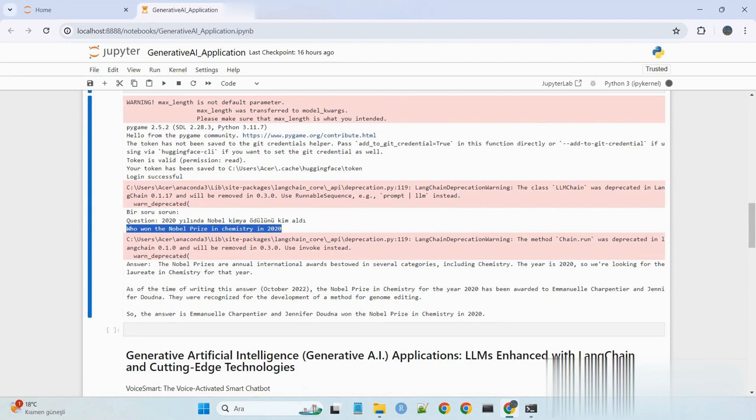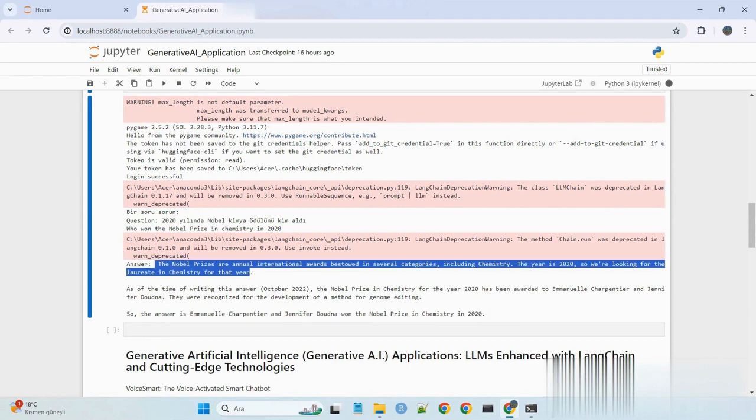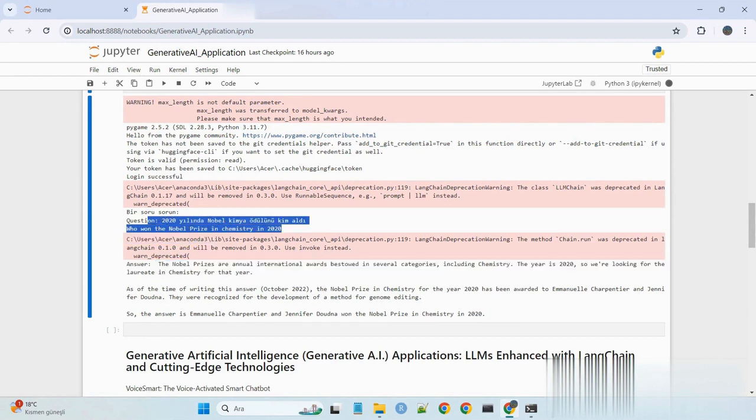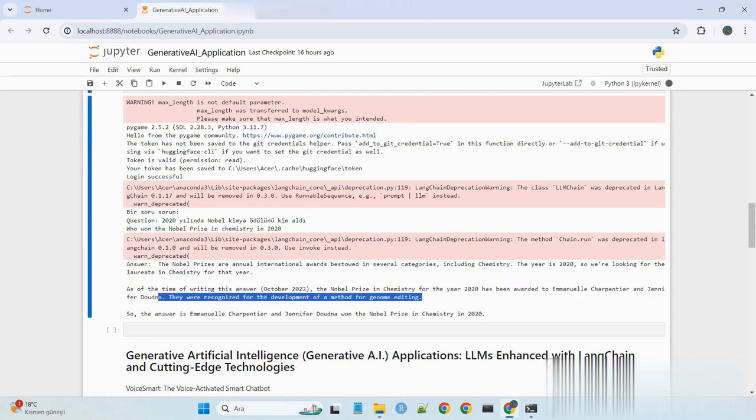The Nobel Prizes are annual international awards bestowed in several categories, including chemistry. The year is 2020. So we're looking for the laureate in chemistry for that year. As of the time of writing this answer, October 2022, the Nobel Prize in Chemistry for the year 2020 has